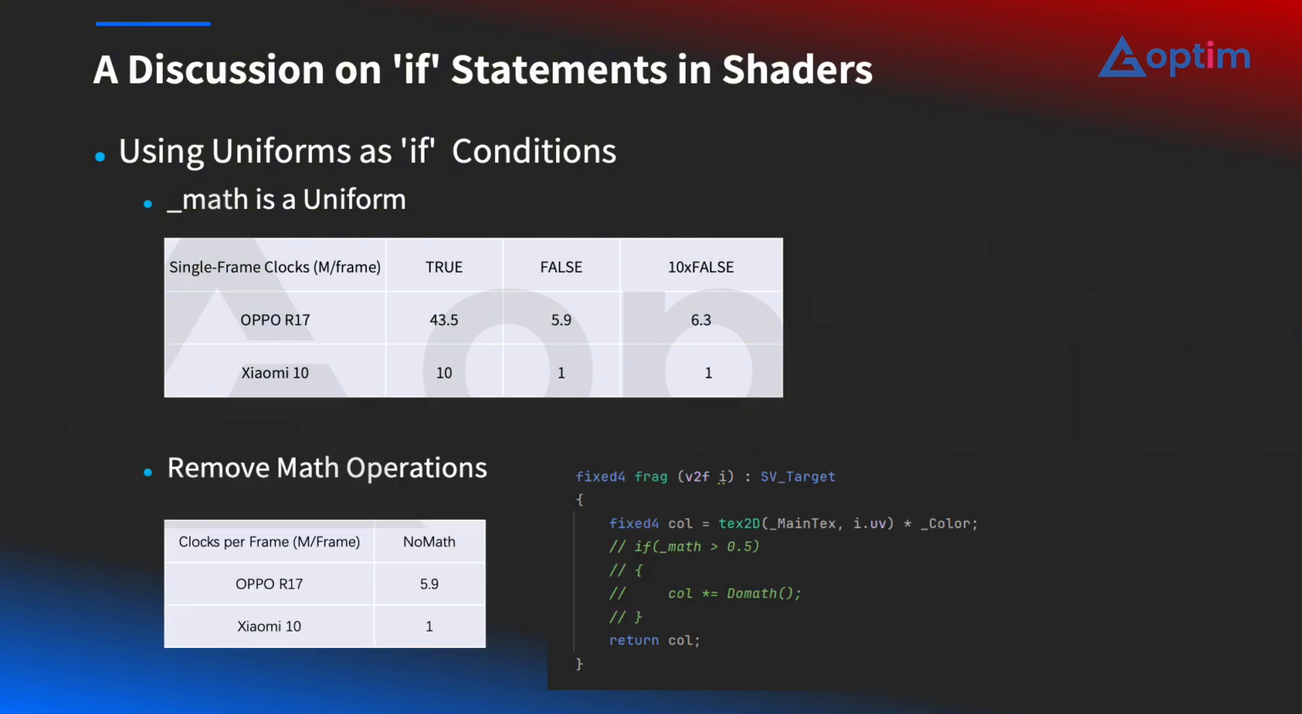On the OPPO R17, when the condition became true, we observed a substantial increase in clocks, and the frame rate dropped sharply. Once again, the data matched the relationship we discussed earlier. The shader consumed approximately 43 million clocks per frame. The GPU's maximum frequency was approximately 430 MHz. Therefore, the device could only sustain around 10 frames per second.